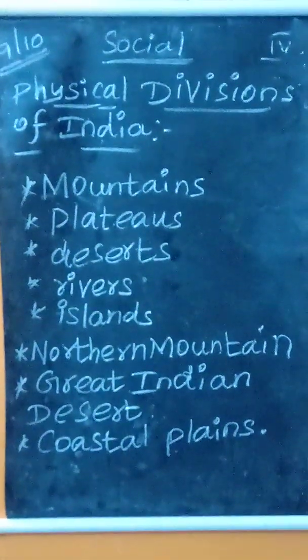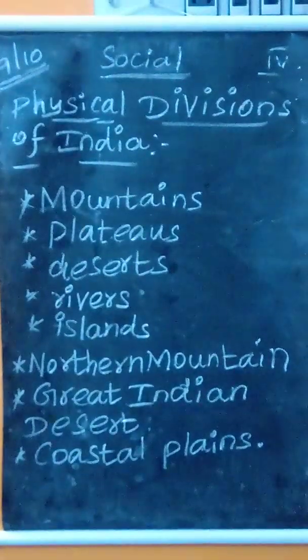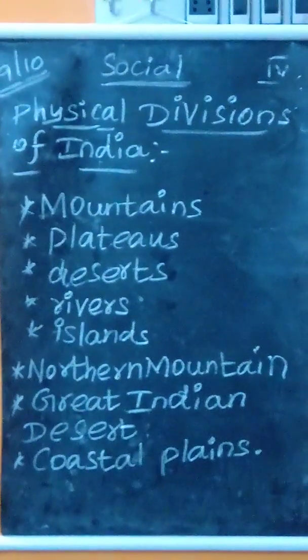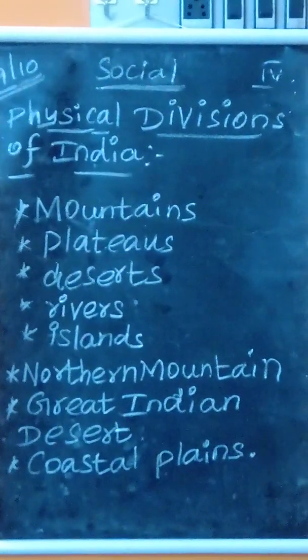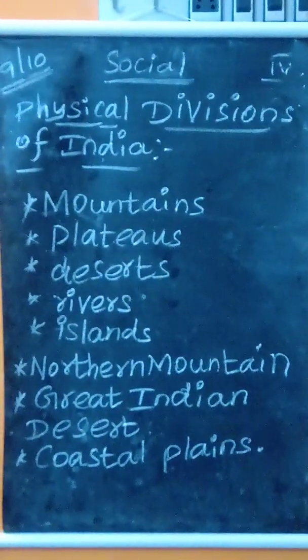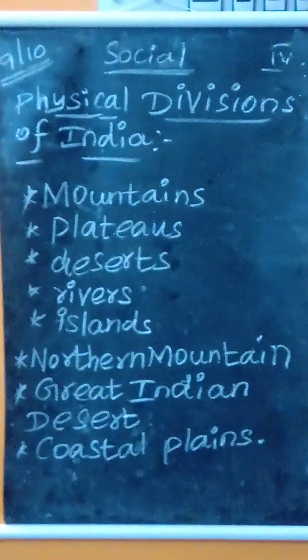How many continents are there? Totally 7 continents are there, and India is called the 7th largest and second most populated country in the world. And do you know what the 4 directions are? East, west, north, south.